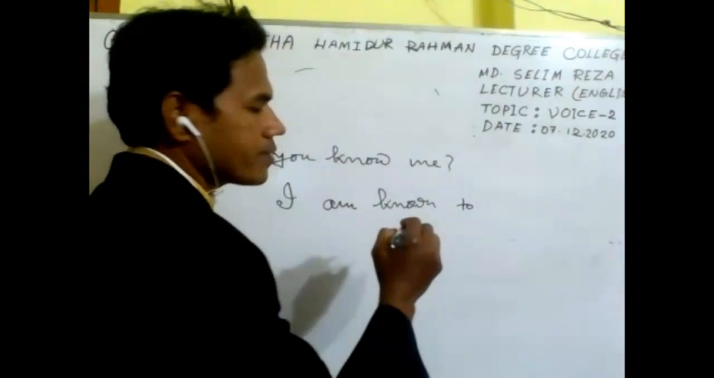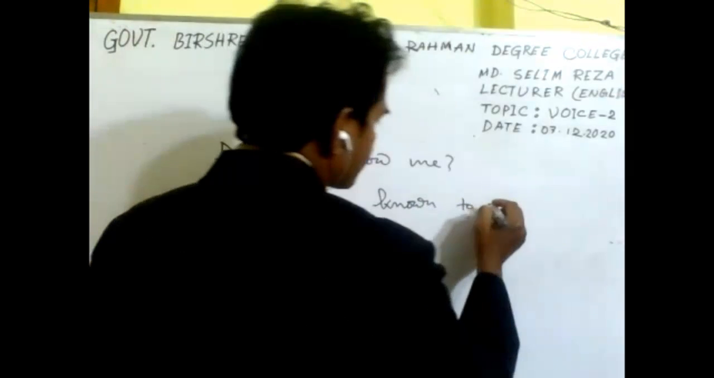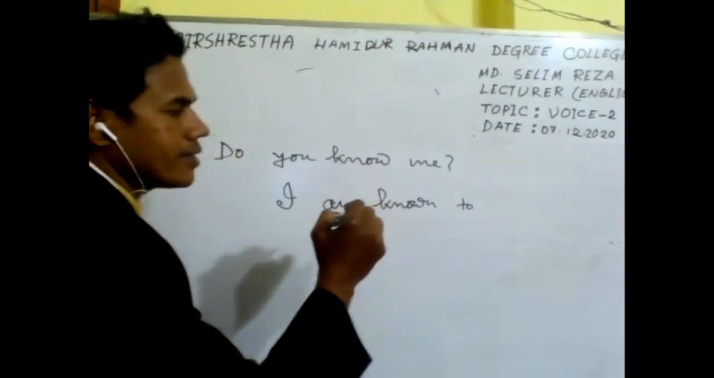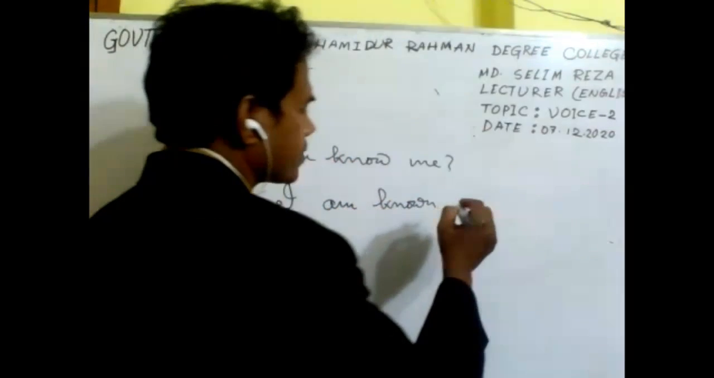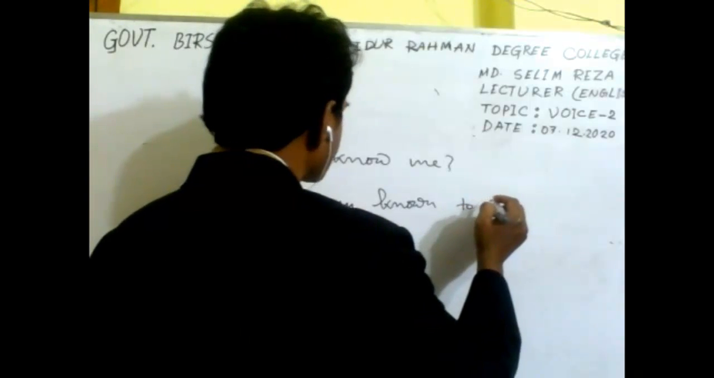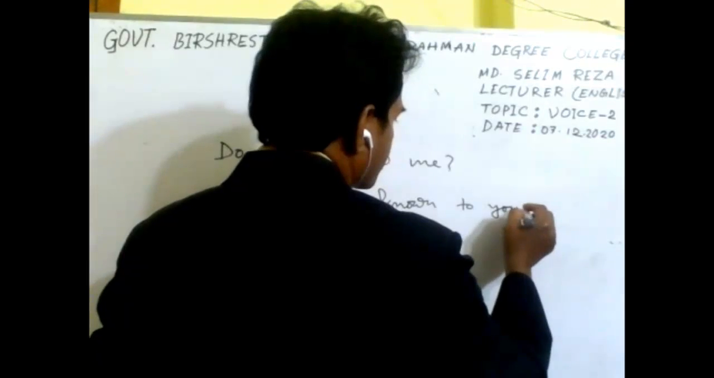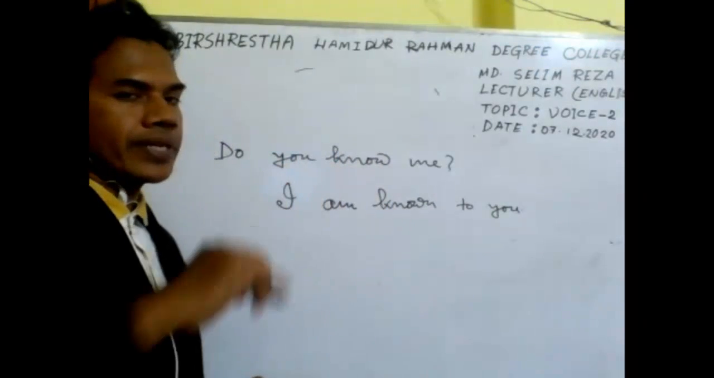Then we need to write the object of the subject. Here we find the subject is you, and for the passive voice we have to use the object of the subject, you. It is also you. So it's an assertive sentence.